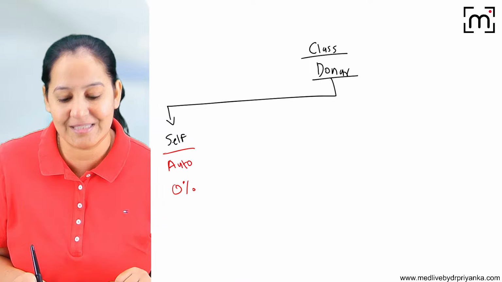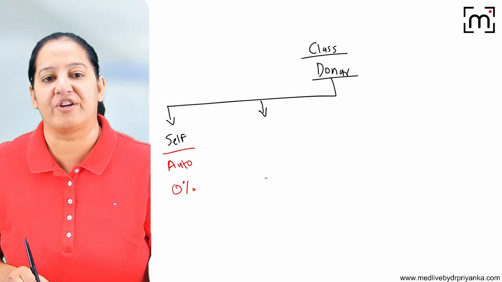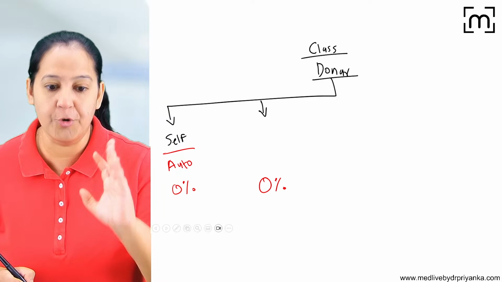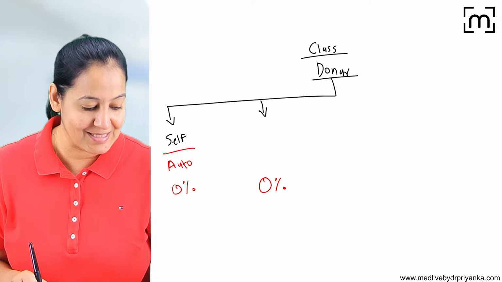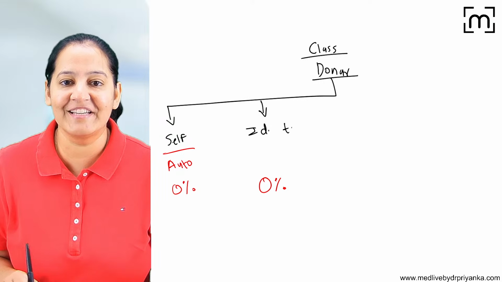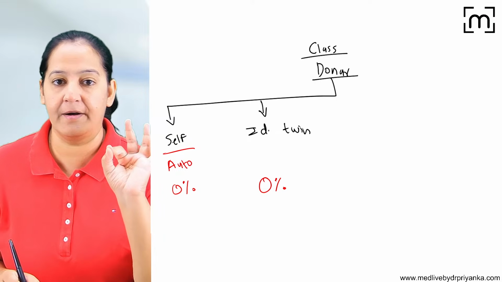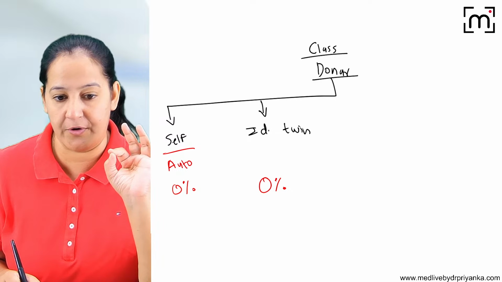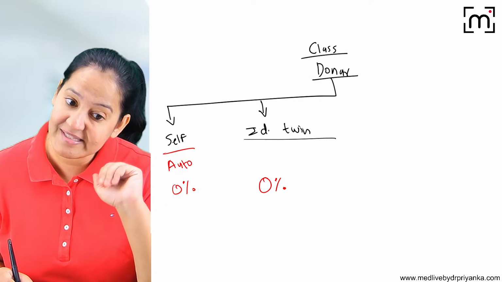Okay, so who's the next best donor? Again, I want 0% rejection. Such a donor is not me, someone else. Who's the next best donor? The next best donor is, yes, the twin. Not sibling, say identical twin. There are two types of twin, monozygous and dizygous. We are talking about monozygous twin, monoamniotic, monochorionic, identical twin. Identical twins are two persons having the same HLA.